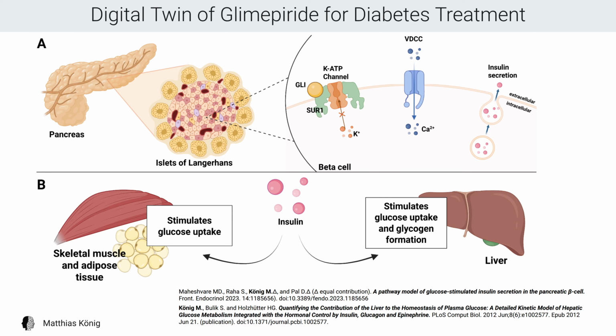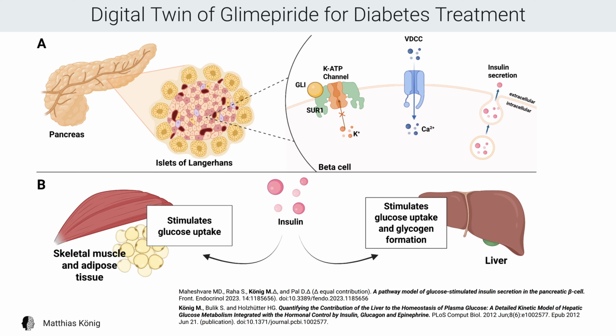Today I want to demonstrate the example of Glimepiride, first how patients' specific factors can be integrated with these digital twins, and second, how we can ensure the reproducibility of these results. We have a look at Glimepiride, a medication used to treat type 2 diabetes, which affects over 500 million people worldwide. Glimepiride stimulates insulin release from pancreatic beta cells, leading to increased glucose uptake in insulin-sensitive tissues and a reduction